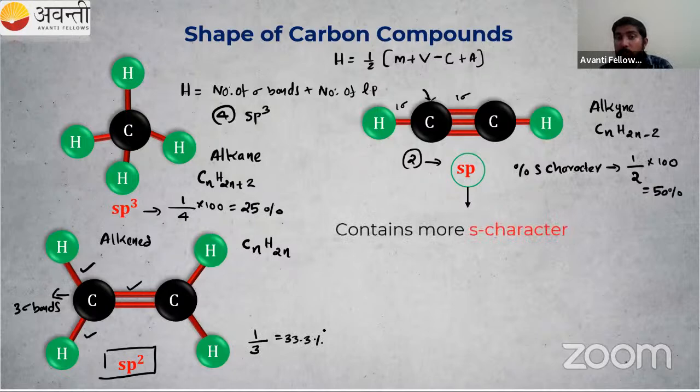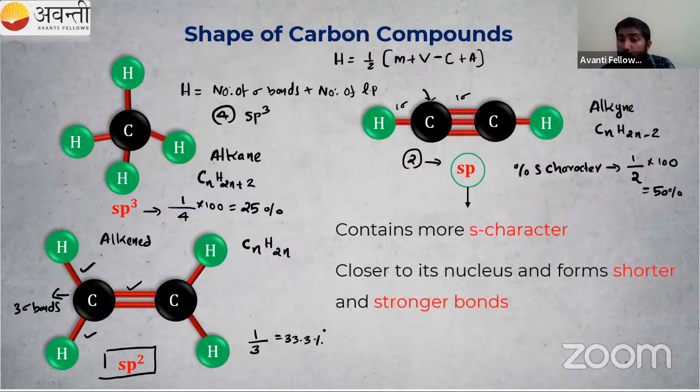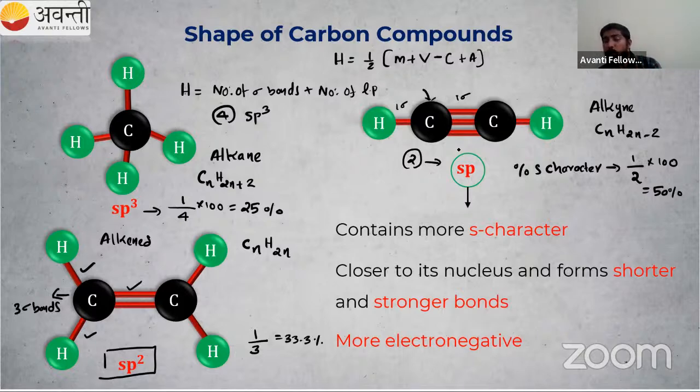You have studied that percentage of s character is proportional to electronegativity. So you have to tell me which carbon, sp, sp2 or sp3, is more electronegative. As the percentage of s character increases, the electronegativity also increases. Electronegativity means the tendency to pull the shared pair of electrons towards itself. So sp carbon will pull the shared pair of electrons more strongly.